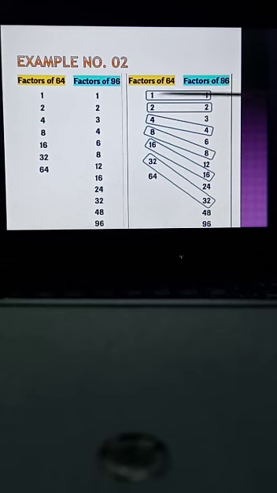Here are marked the common factors of the numbers 64 and 96. So 1, 2, 4, 8, 16 and 32 are the common factors of 64 and 96. With the help of this method, you can find the common factors or the factors of any number which can be provided.